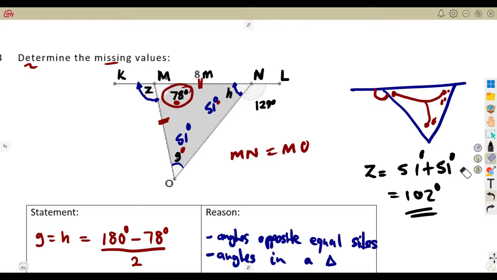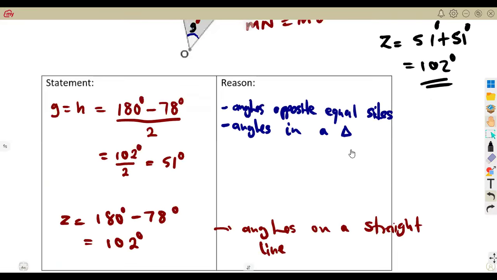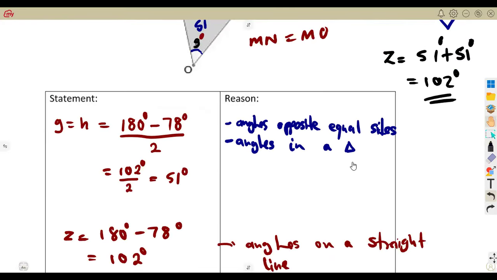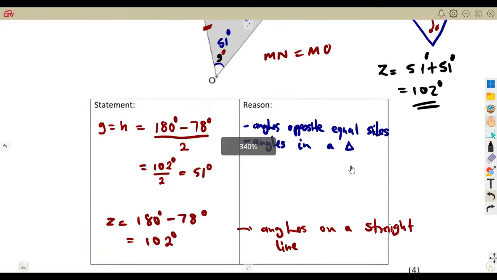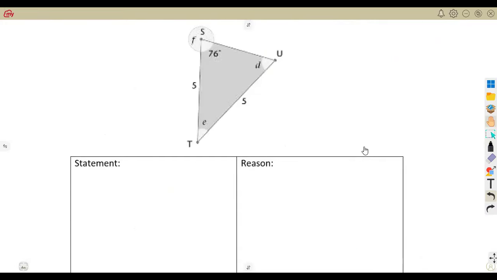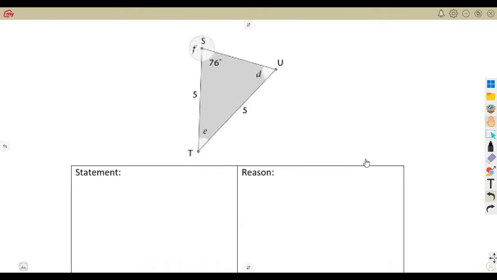Exterior angle is equal to what? Sum of what? Opposite interior. So that is another way that we could have used. As we can see, as we work with geometry, there are so many reasons. As long as what you are using is valid, that answer is going to be correct.